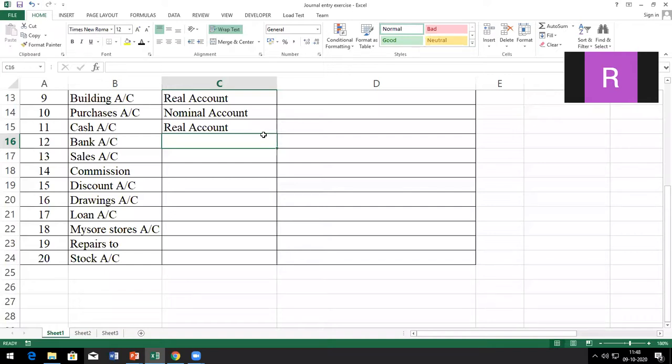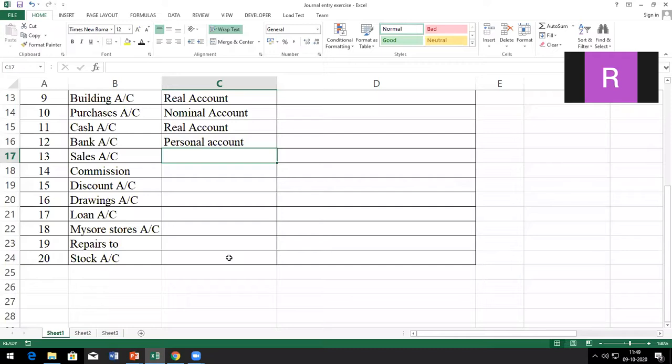Always bank account represents a person, so it is a personal account. It can be an artificial person or a natural person. If you're opening it in a proprietor's name, it is a natural person. If you're opening a bank account in the name of a company, that becomes an artificial person account.